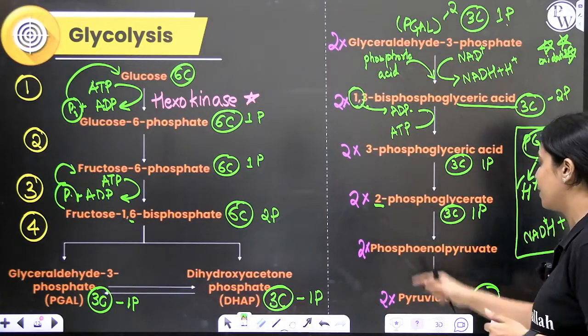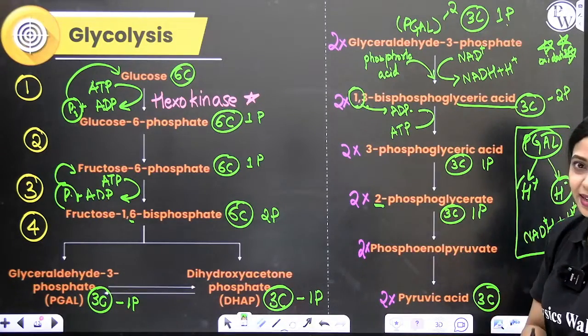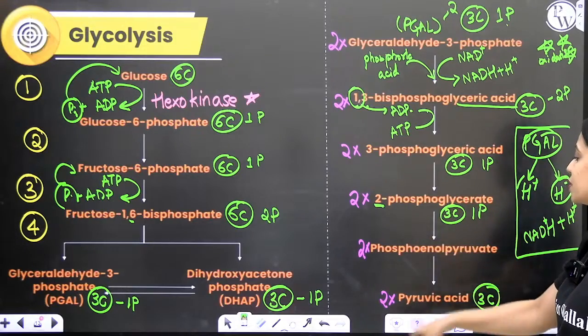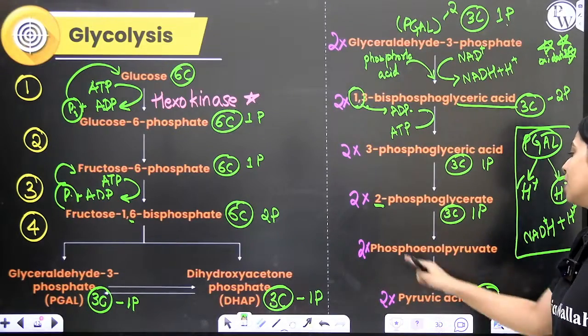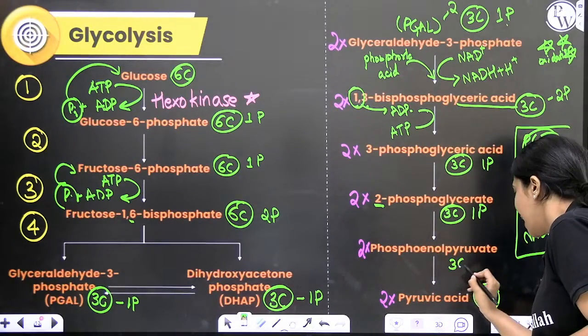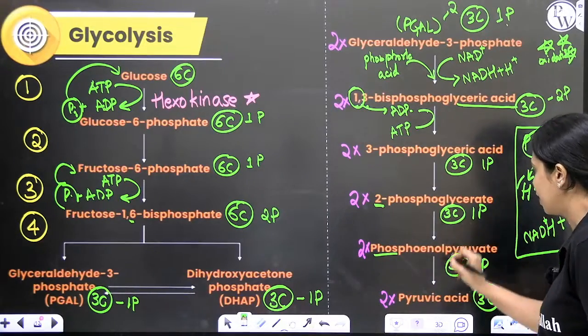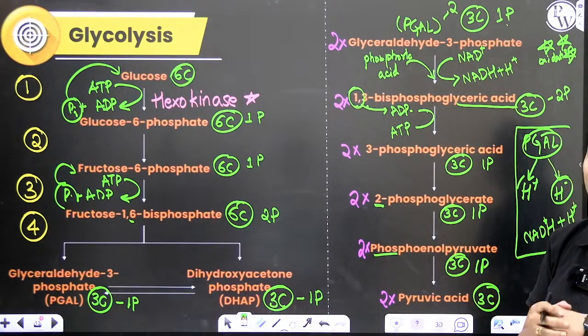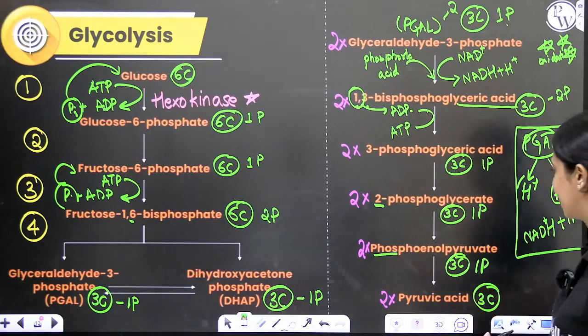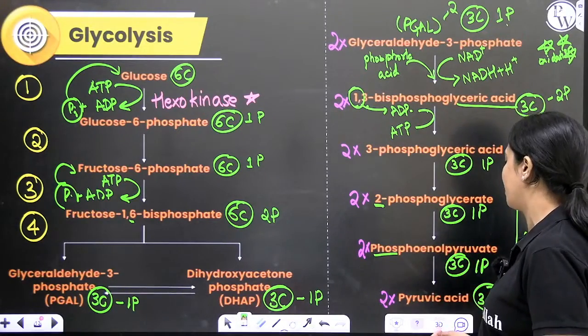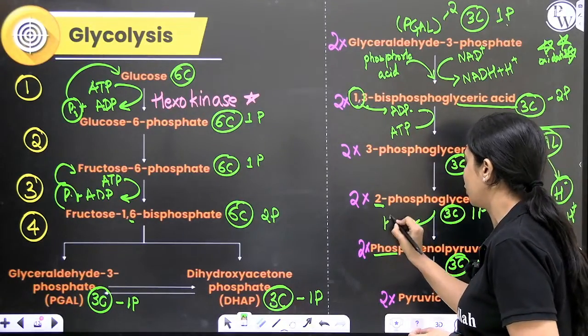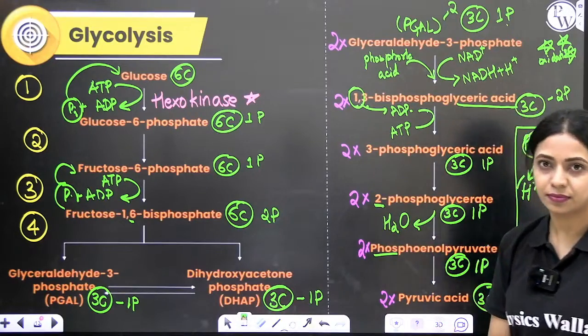In the next step, 2-phosphoglyceric acid gets converted into phosphoenol pyruvate. Phosphoenol pyruvate also has 3 carbons and 1 phosphate. So over here there is no change in the number of carbons, neither is there a change in the number of phosphates. But one important thing you should remember in this reaction is that a molecule of water gets released.